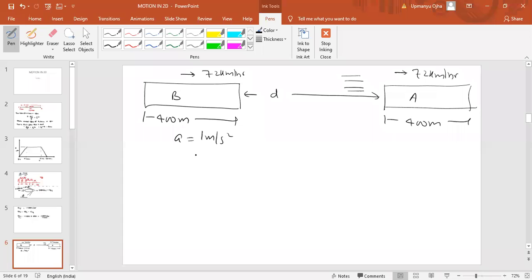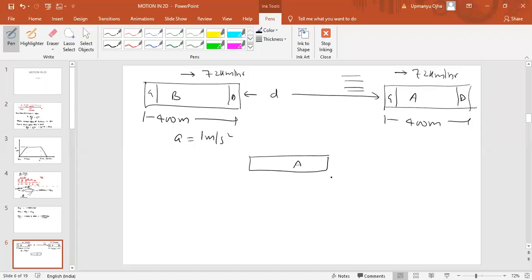If after 50 seconds, the guard of B brushes past the driver of A. So basically, if you see the train, this part is the driver, this part is the guard. Means the back is the guard and the front is the driver. Same here, the driver here, the guard here. So they are asking you to find, in 50 seconds, this guard, means the last portion of the train, overtakes the driver. So after 50 seconds, the condition would be like this.